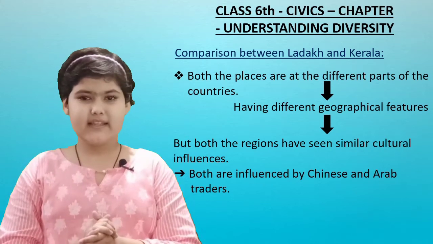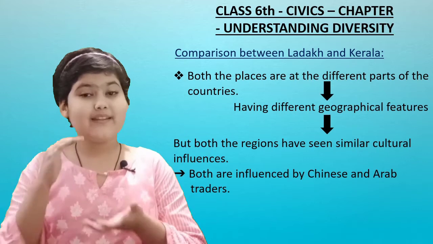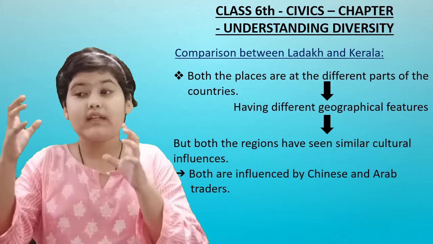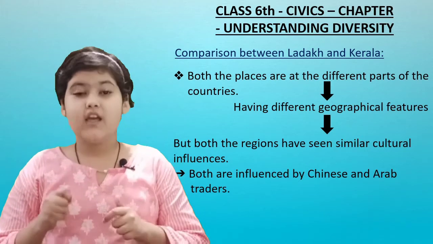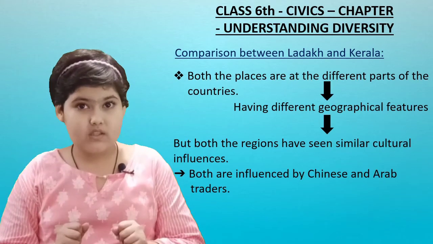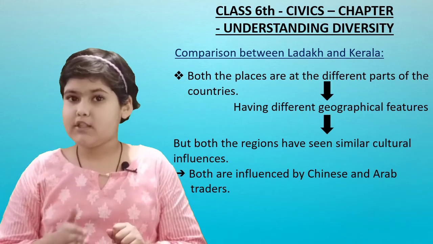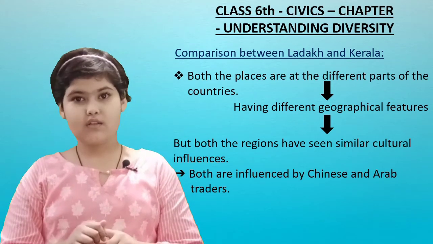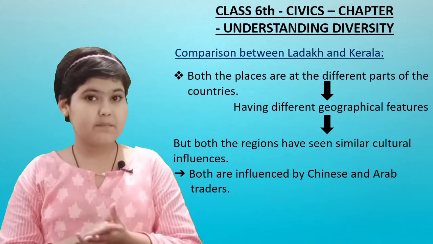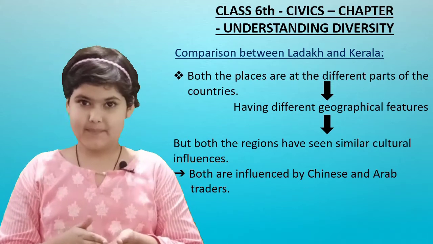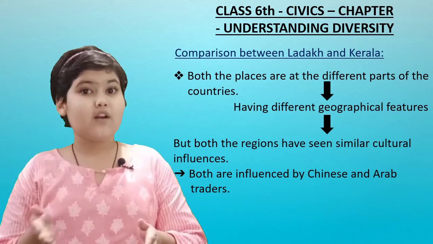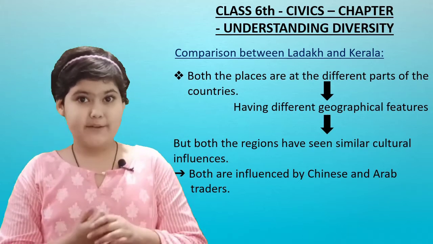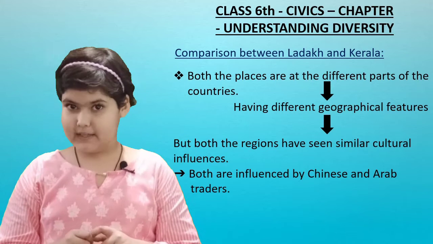Then, in Ladakh, the climate is very cold. There the people need to wear clothes according to the climate, right? So in Ladakh, people wear woolen clothes. But on the other hand, the climate of Kerala is moderate, and it rains there also. So the people wear normal dress in Kerala. The dress of the people also depends on the climate, right? The people of Ladakh wear woolen dress and those of Kerala wear normal dress, because the temperature is moderate.